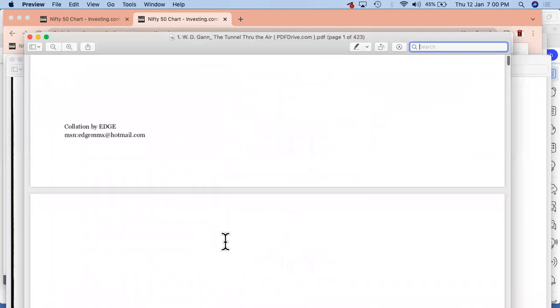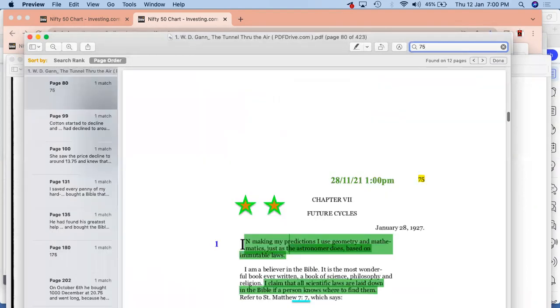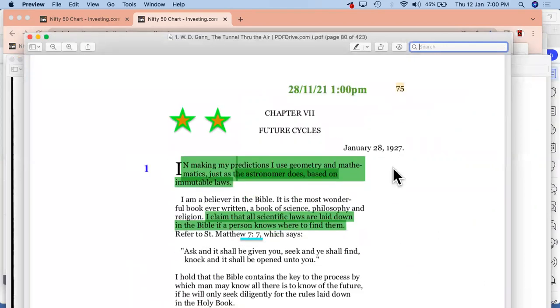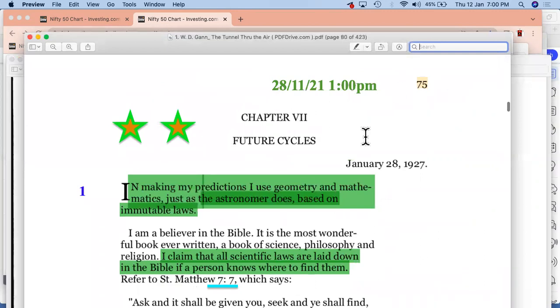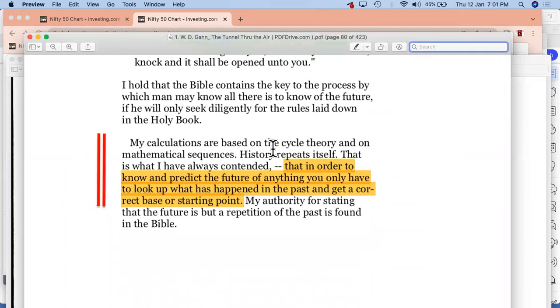So this book is The Tunnel Through the Air. We'll go to page number 75, which is chapter number 7, right? So there are certain things which have been given over here. We'll just try to focus on them. So this is chapter number 7, page number 75, and this talks about the future cycles.